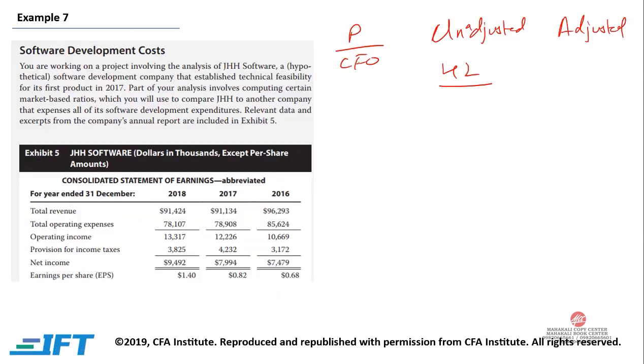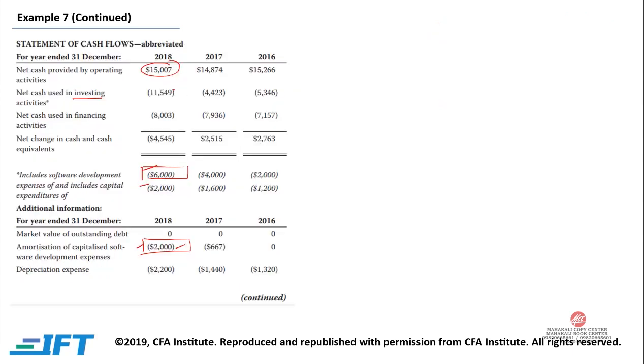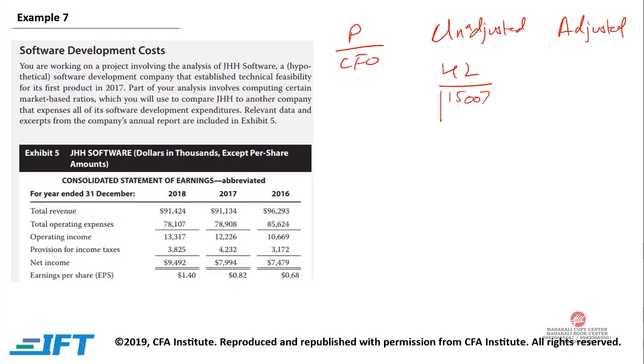So cash flow from operation is 15007. But we need to divide this 15007 by the number of shares, so we get cash flow per share, that is 6780, and we get 2.21 for this 15007 divided by 6780. And once we divide 42 by 2.21, we get 19. So our price to cash flow from operation ratio is 19.